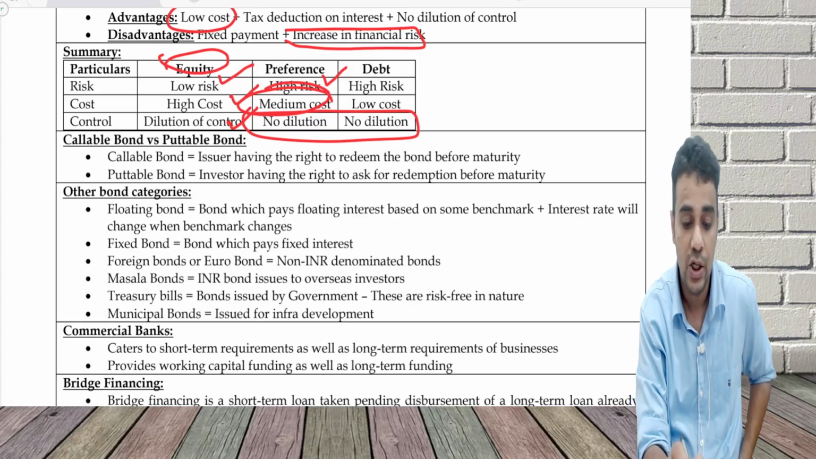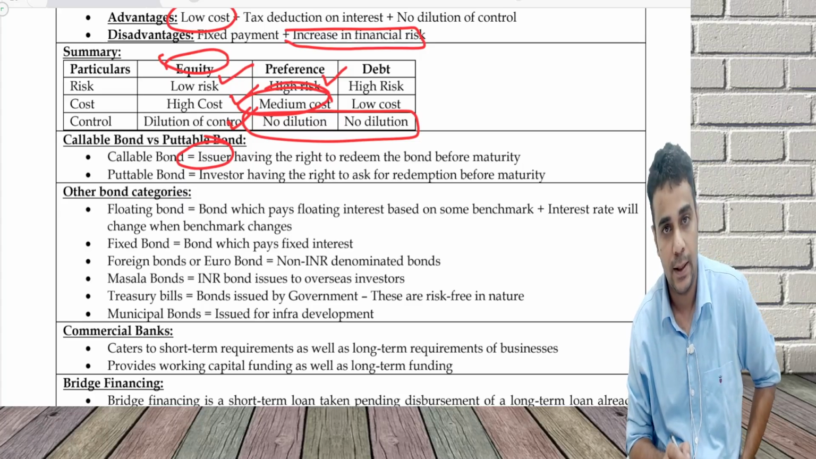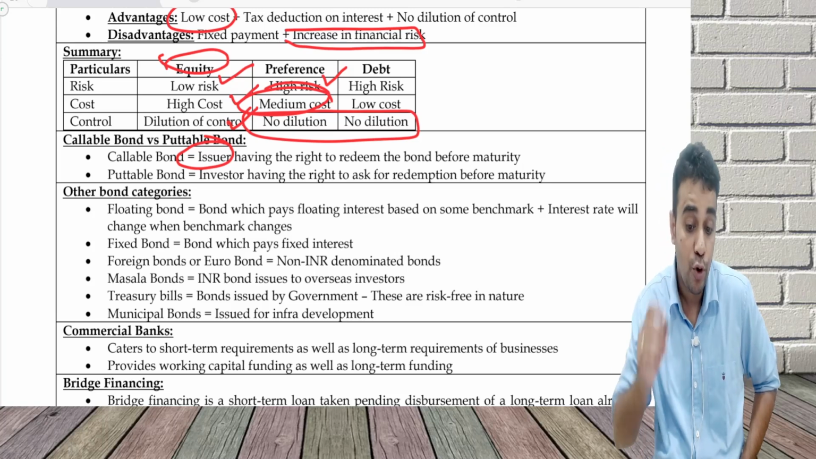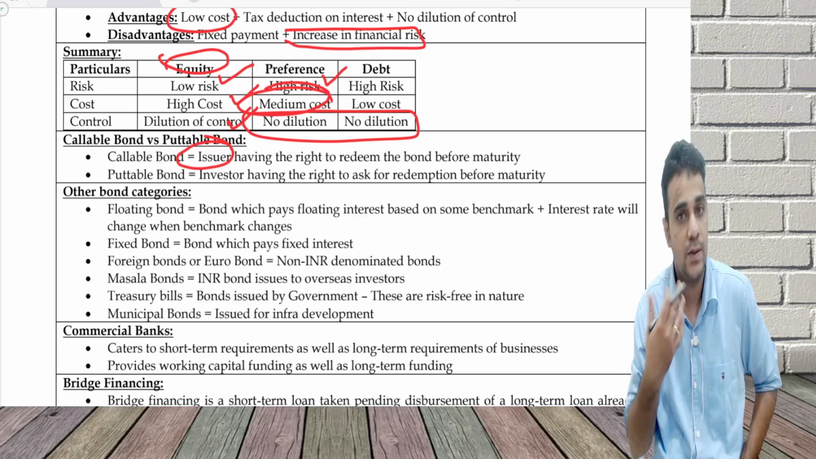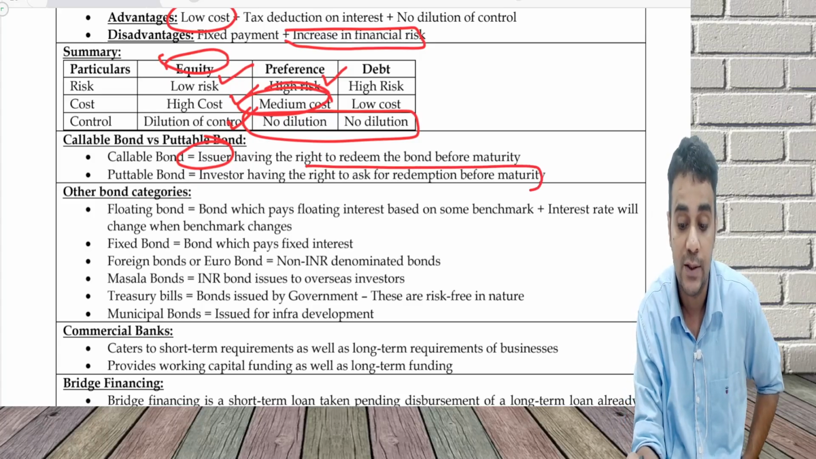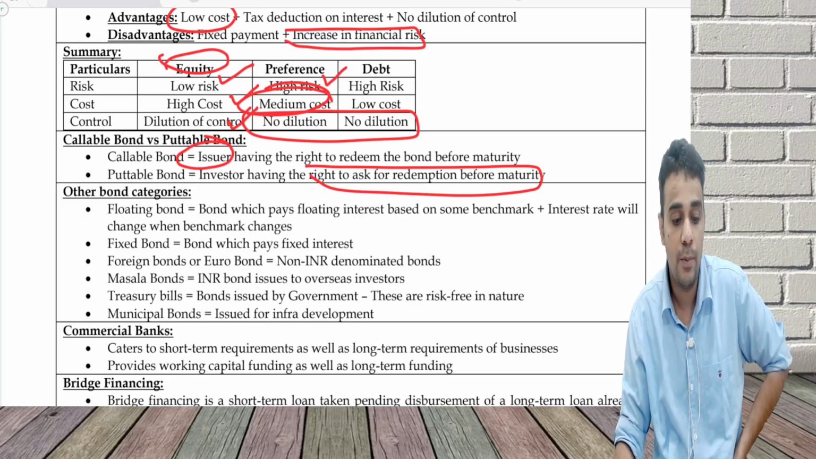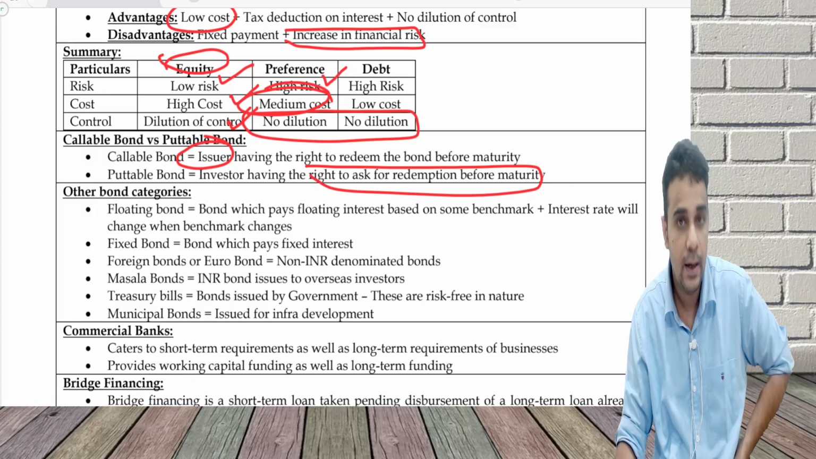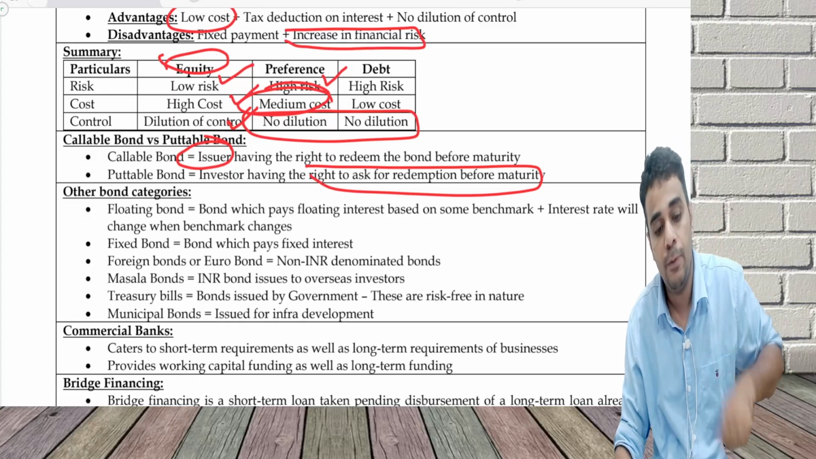Call option means the issuer, the company, has the right to redeem this before maturity. Puttable bond means you are the investor, or I am the investor in a company, and I have the right to ask for redemption before maturity. Callable bond, company has the right to redeem before maturity, and puttable bond, I have the right to ask the company to redeem it before maturity.